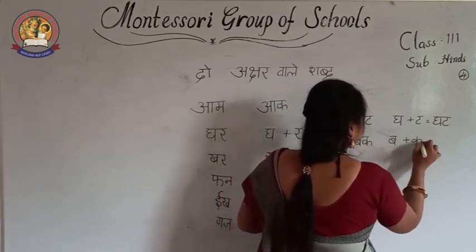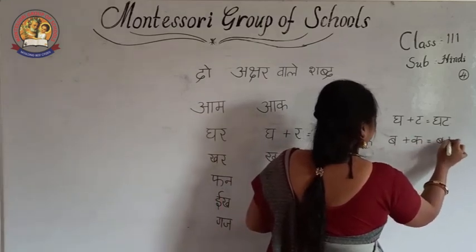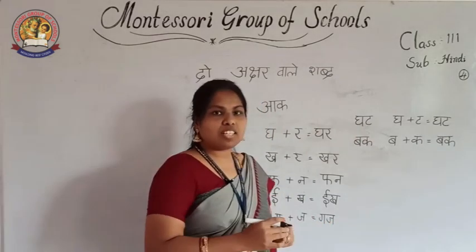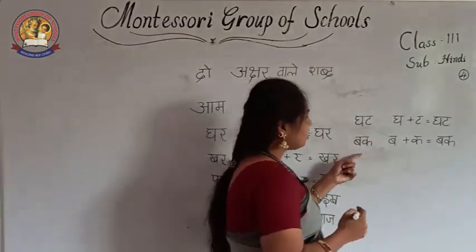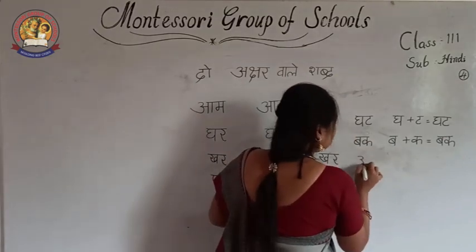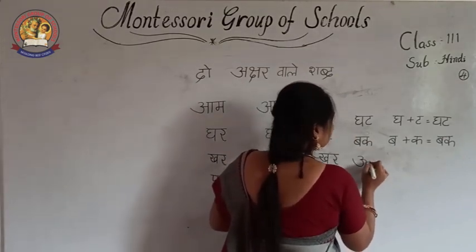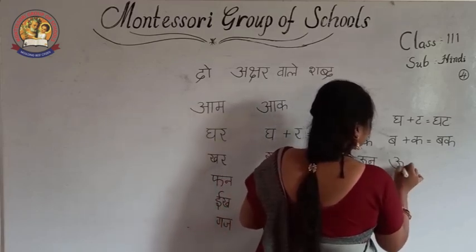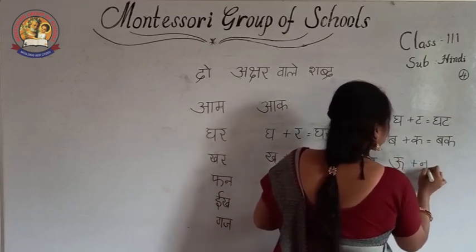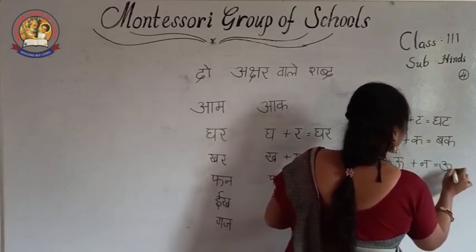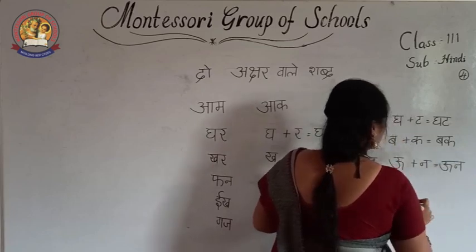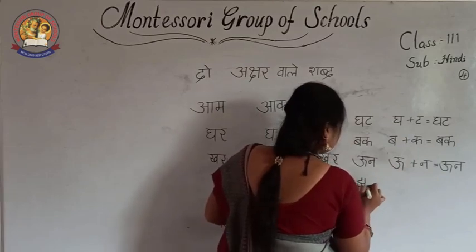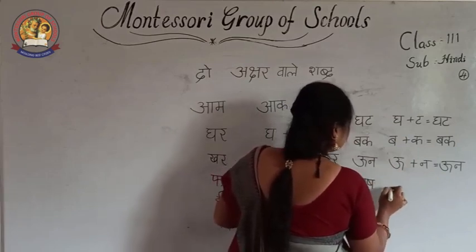Ba plus ka is equal to buck. Buck means crane. Then afterwards, oo plus na, oon. Okay, the next. Jha, sha.